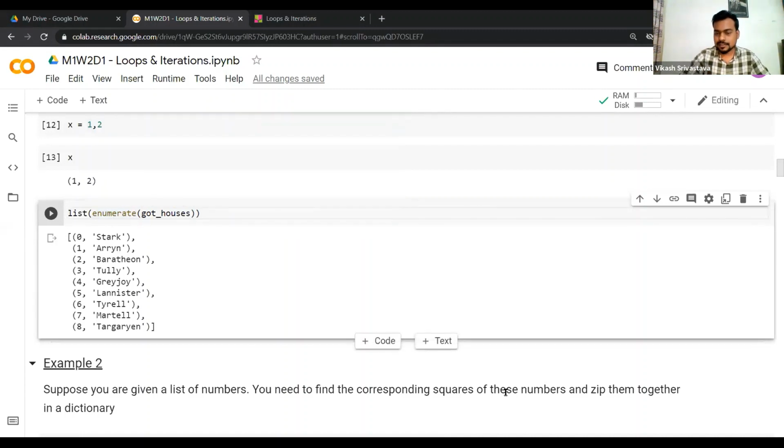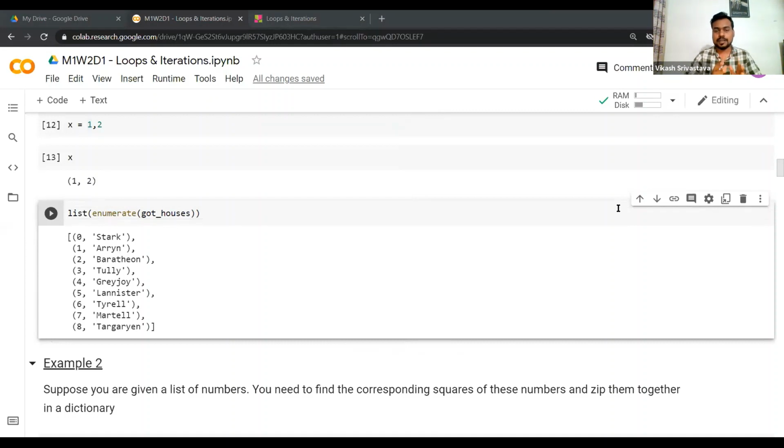Does that make sense? Can you please let me know if you are able to understand how enumerate works, right? When we use the enumerate function in the for loop, essentially we have an iterator object which is nothing but a list of tuples, where each tuple has two elements.